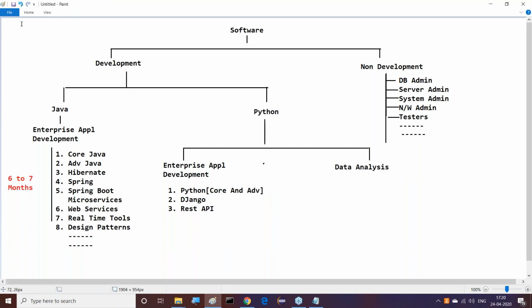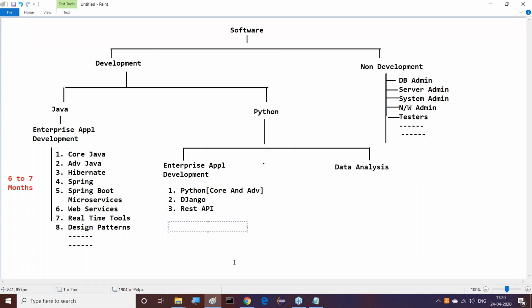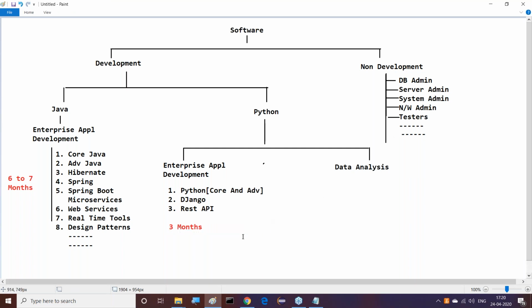All right, so to complete this total part, Python, Django, and REST API, it will take nearly 3 to 3.5 months at most. Max 3 months, we are able to complete the total part by taking courses parallel. I'm taking Java courses also, so we have to take them parallel. If you are not taking them parallelly, it may be more than 1 year. But on the enterprise application development side, after starting a few classes of Python, then Django, after completion of Django, then REST API. That we are able to understand. 3 months it will definitely take. Guys, all of you observe this clearly.